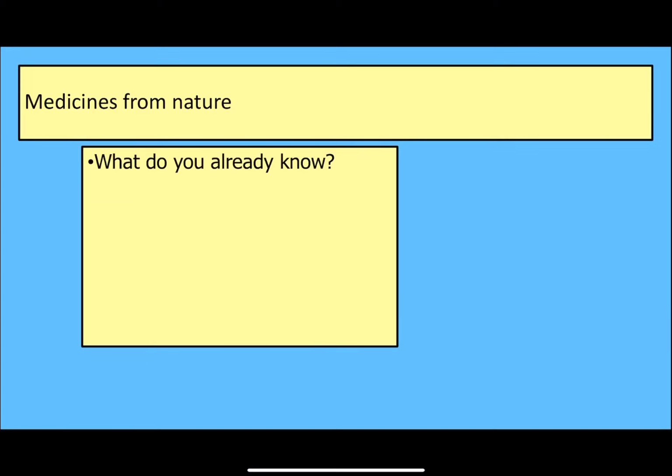So first of all, have a think about what you already know about medicines from nature. Do you know any examples of medicines that come from nature and that kind of thing?